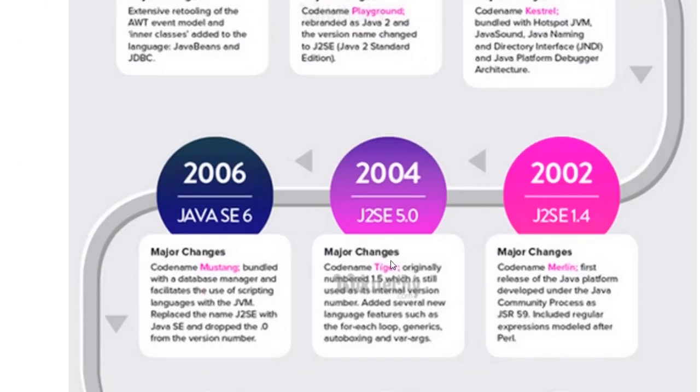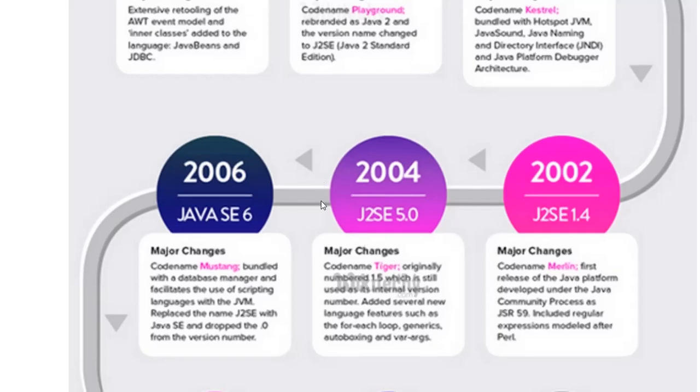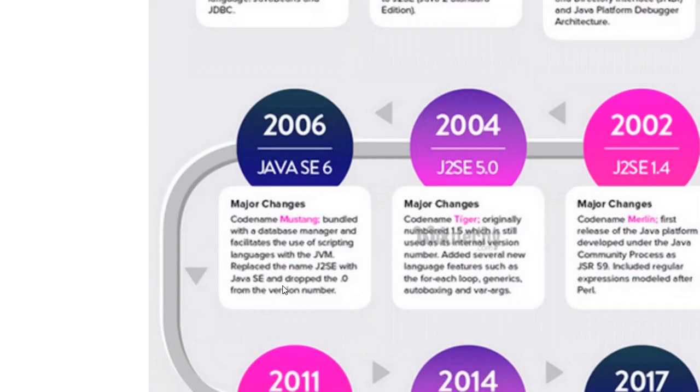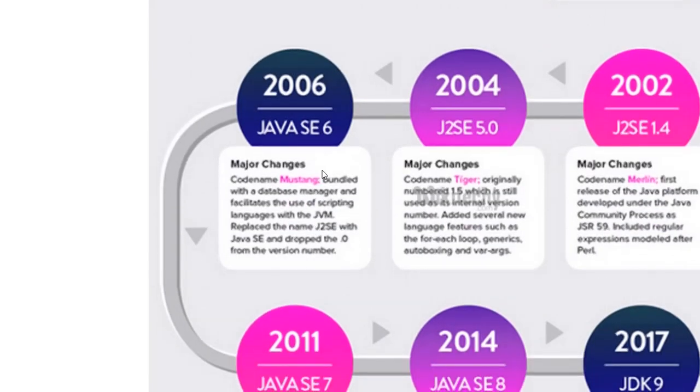and in 2004, version 5. In 2006 there are a lot of things that they have done. I will not go into that history; we are not here to study a history class, so it's not required. But one thing you must understand is that in the year 2006 the version that they released is version 6. At that time they changed the notion of J2 SE, and removed that 2 from there and just made it Java SE. So they directly called it Java.